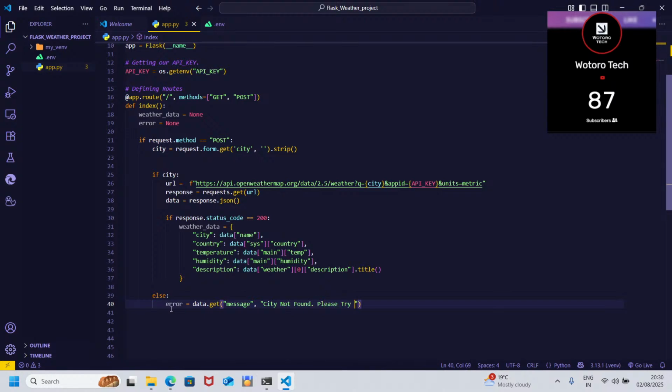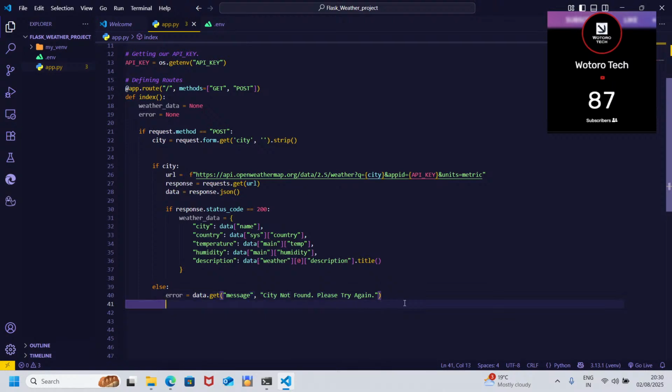Please try again. This is what we are going to display to our users. As I was saying earlier, we don't want our users to have buggy inputs and the program crashes or closes. We need them to get feedback, and the program still runs that way. So I think we are done with our logic.